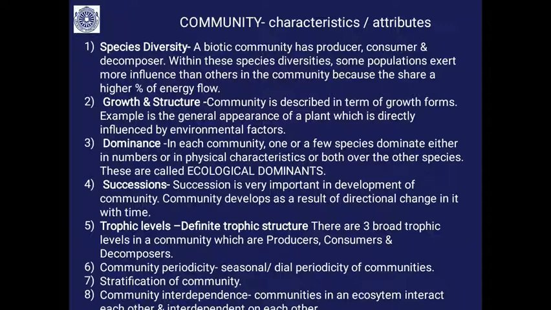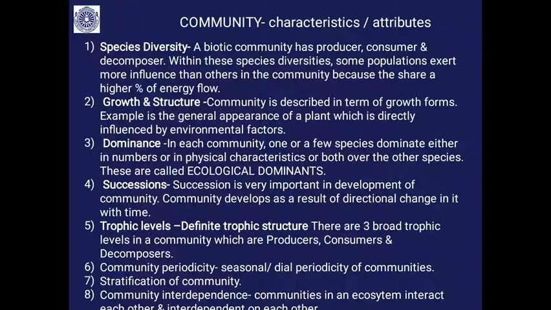Then growth and structure. A community is described in terms of growth forms, for example the general appearance of a plant or an animal, which is directly influenced by environmental factors. The growth of an animal or a plant depends on the environmental factors. So a community has growth and structure. Then dominance.